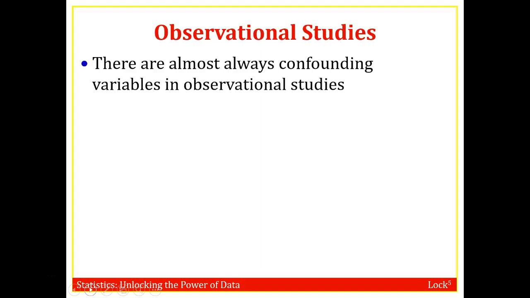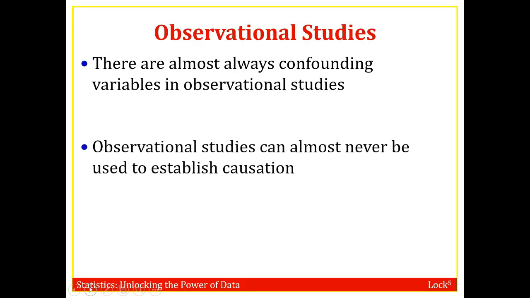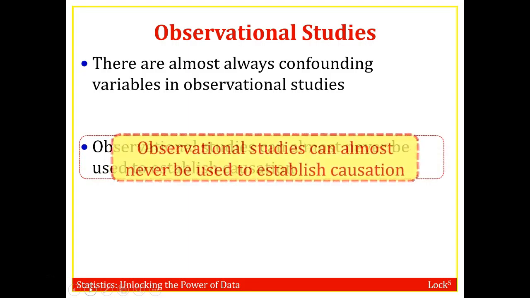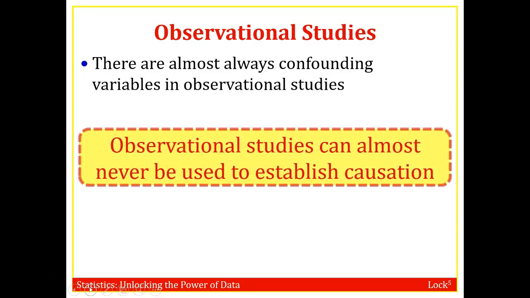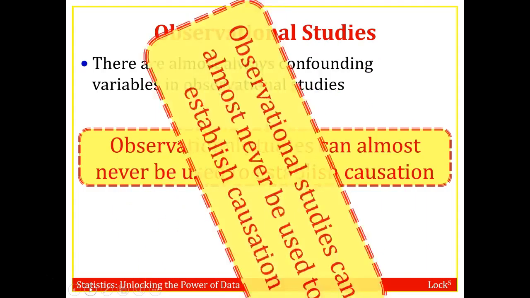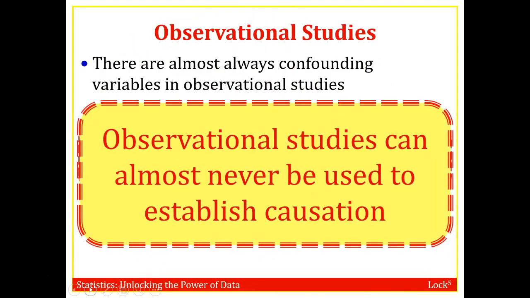So, in an observational study, there's always going to be confounding variables, and you can pretty much almost never use them to get causation. Got it? I think you got it now.